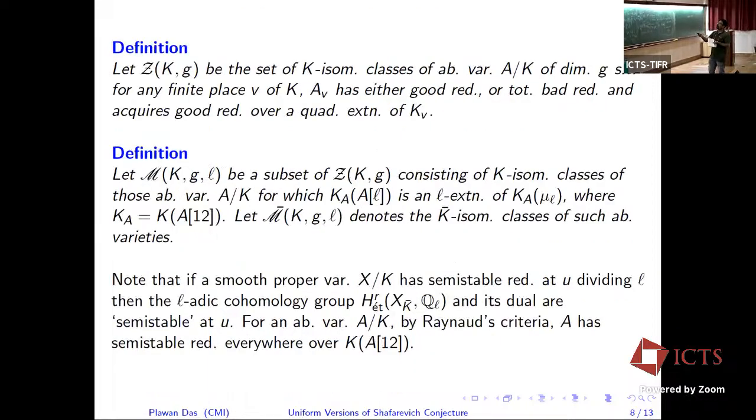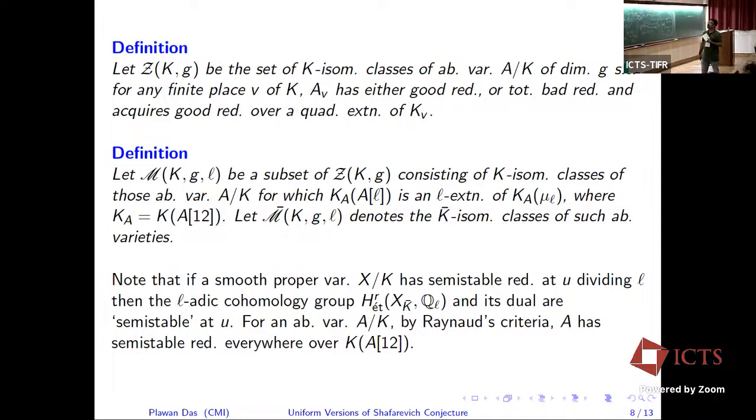So now what we did is we considered this collection of abelian varieties which have everywhere, means totally, bad reduction. That is, at any place P, either good reduction or totally bad reduction. We take this collection of abelian varieties and try to say whether this conjecture is true for this type of abelian varieties or not. Here we have taken any K and L, but we are restricting the class of abelian varieties. Then we consider that the Ramanujan hypothesis is satisfied, after you make the base change, over the base change K_A.